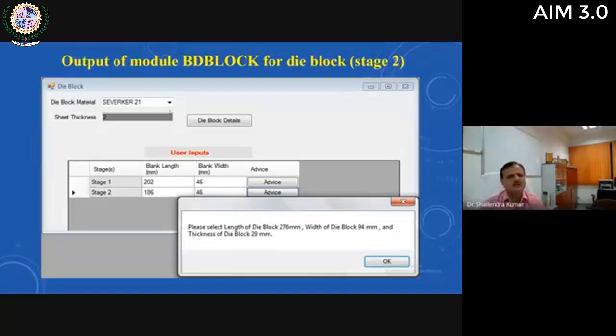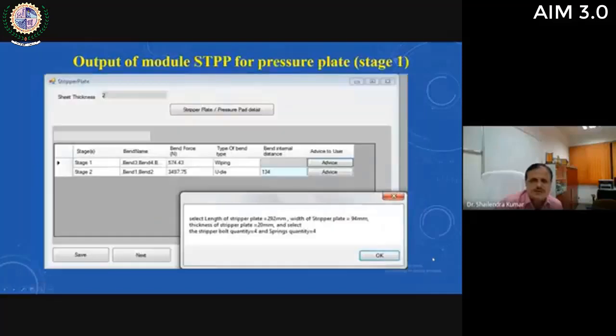It also depends on the production quantity required. Accordingly, the user is given the choice to select a proper die block material from this drop down menu, and accordingly the advice for the dimensions of this die block will change.